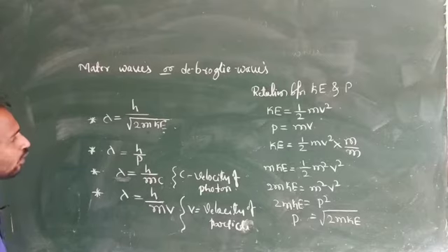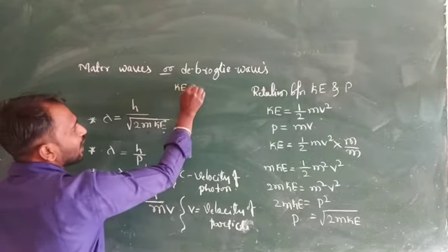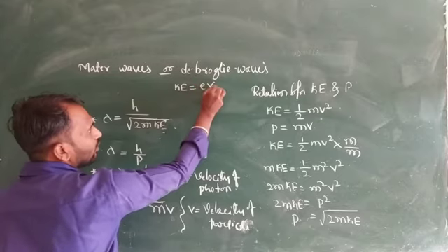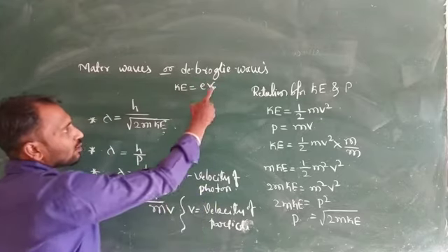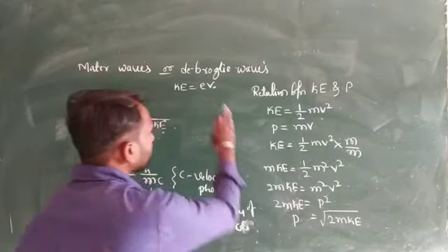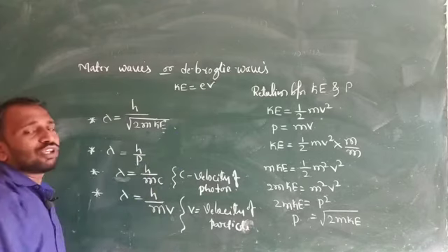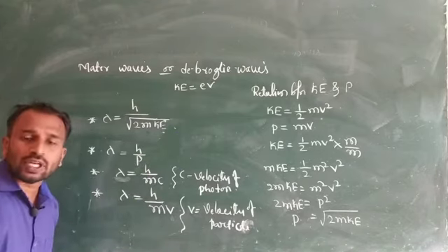Okay, next one, you already know the maximum kinetic energy. So maximum kinetic energy is eV naught, where V naught is the stopping potential. But here kinetic energy we consider as eV, where V means accelerating potential.